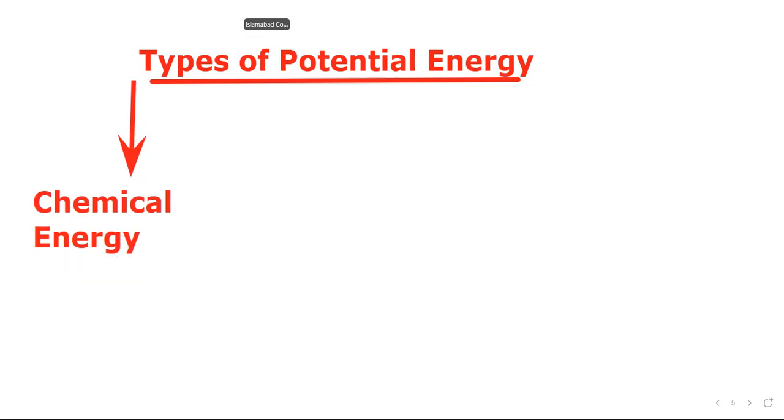So chemical energy is like the energy in plants, like the chemical energy is energy stored in substance.